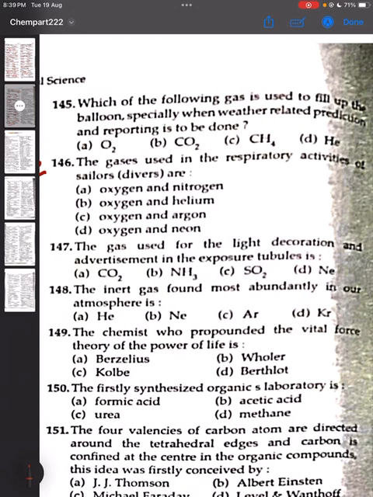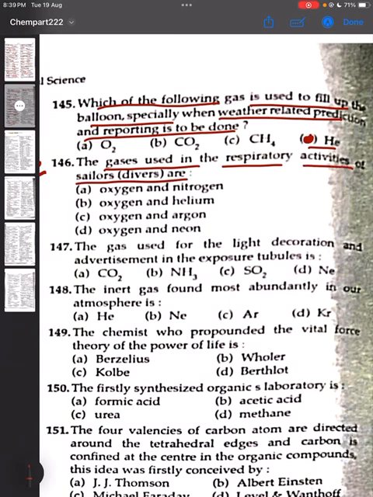Question 145. Which of the following gases is used to fill up the balloons, especially when weather prediction and reporting is to be done? Its correct answer will be D, helium. Question 146. The gases used in the respiratory activities of the sailors are? Its correct answer is option B, oxygen and helium.